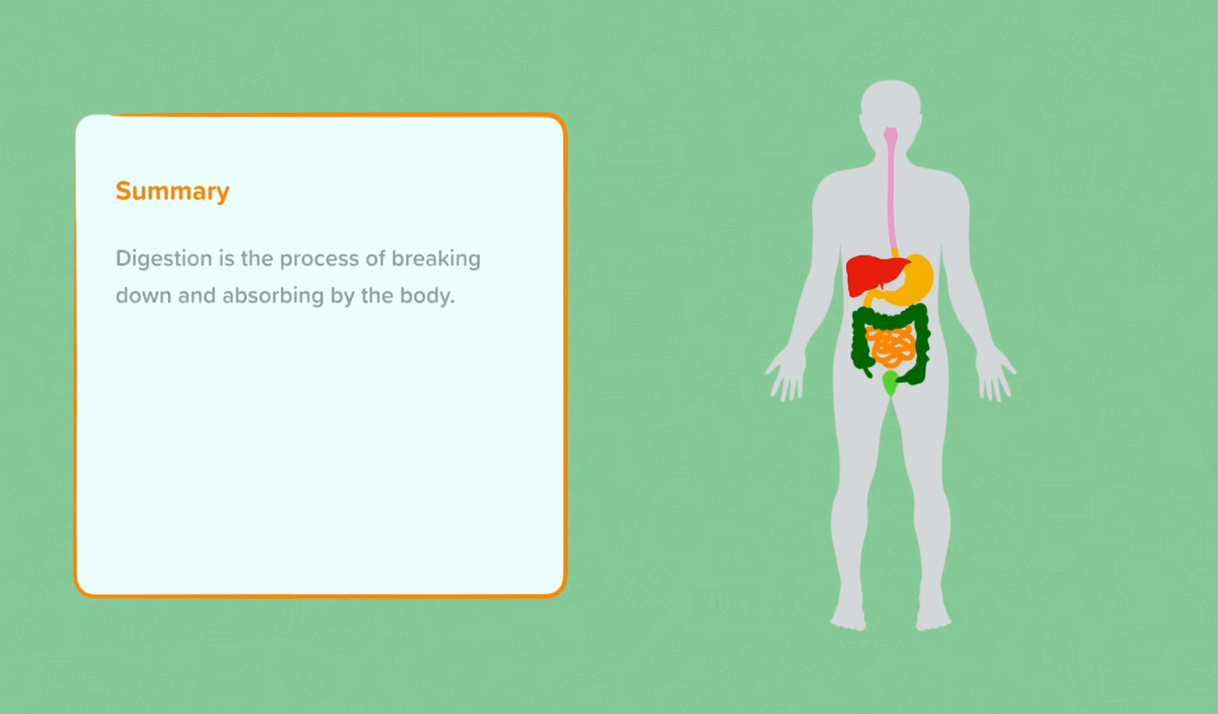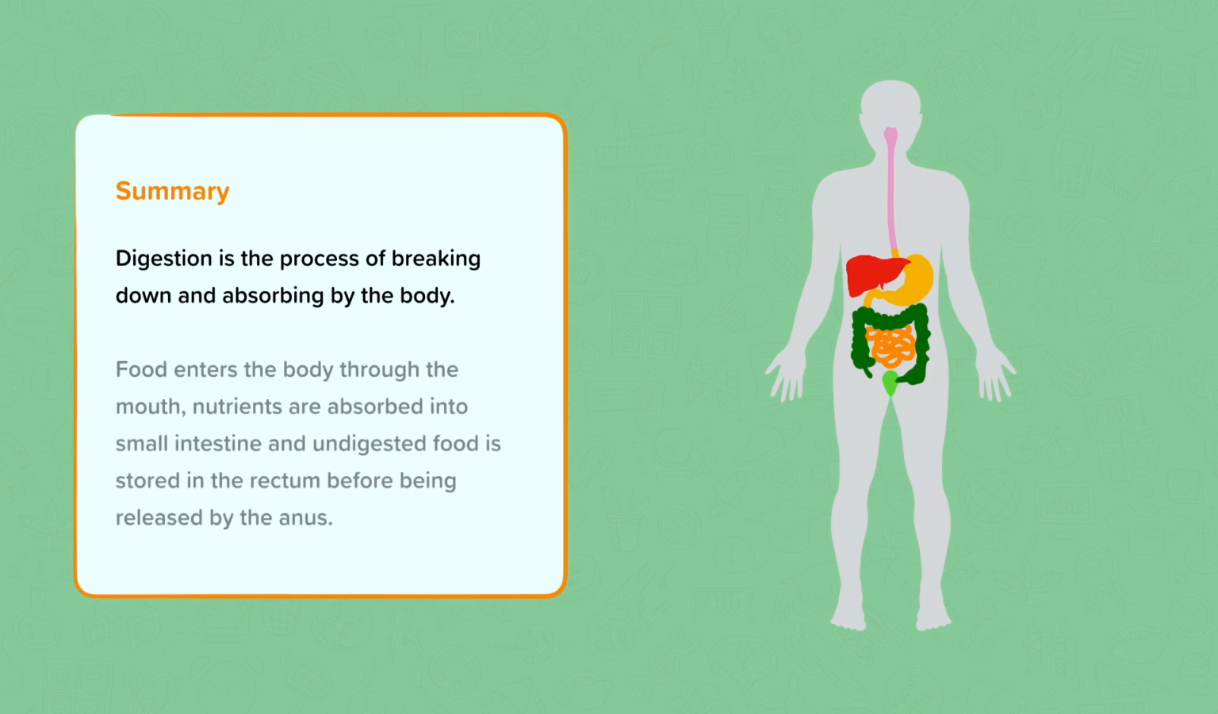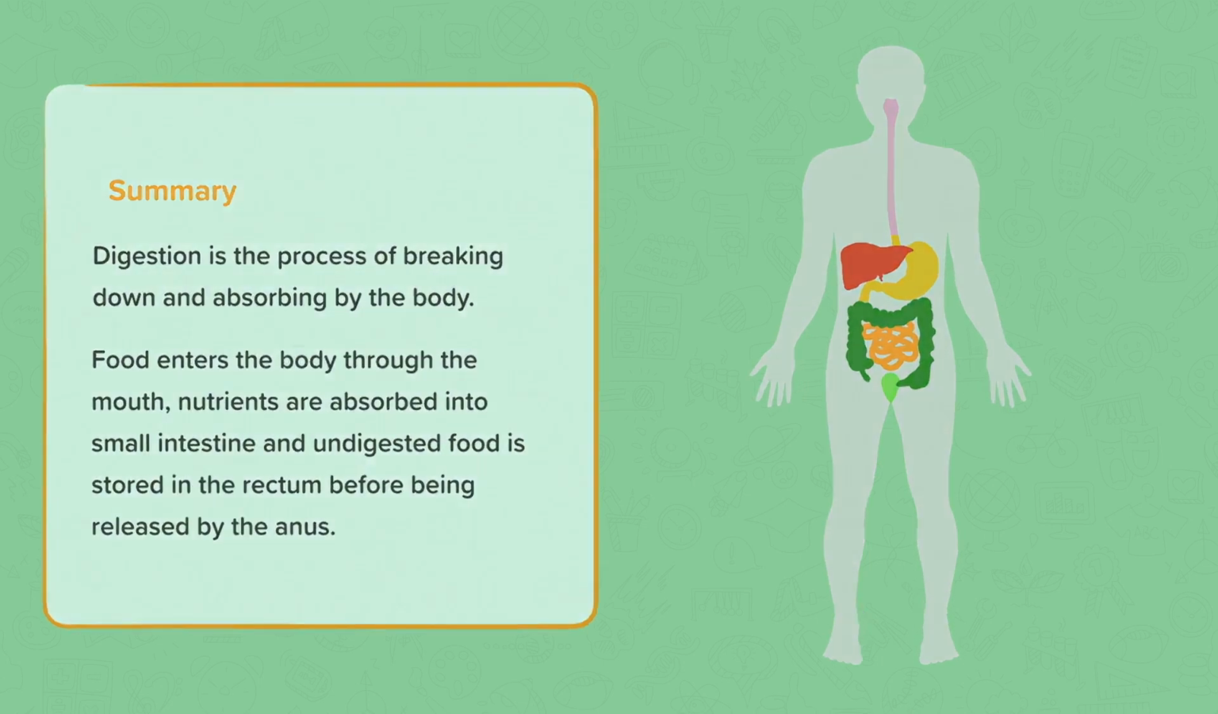Summary. We now know that digestion is the process of breaking down and absorbing food by the body. Food enters the body through the mouth, and nutrients are absorbed into the small intestine, with water being absorbed in the large intestine, and any undigested food is stored in the rectum before being released by the anus.